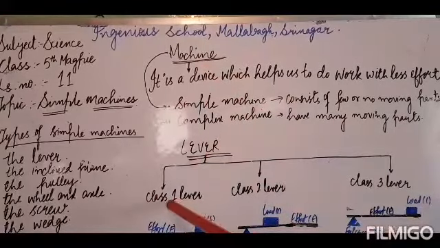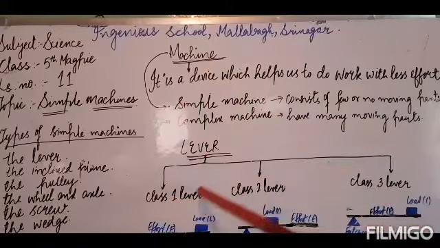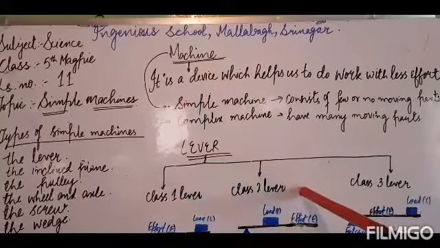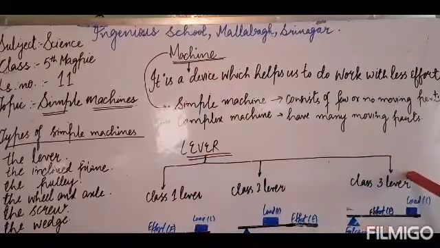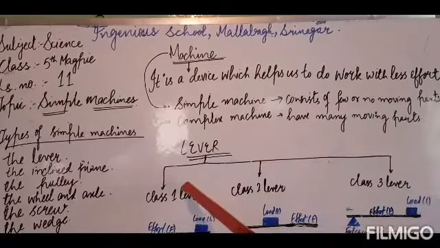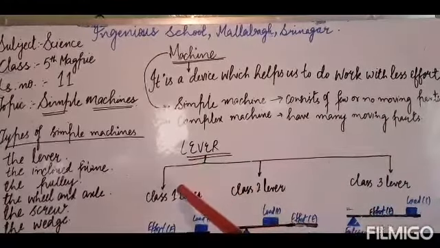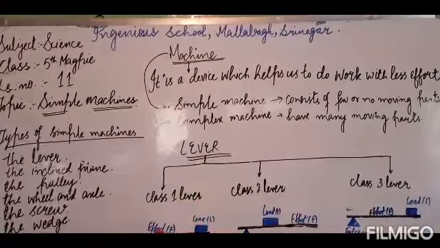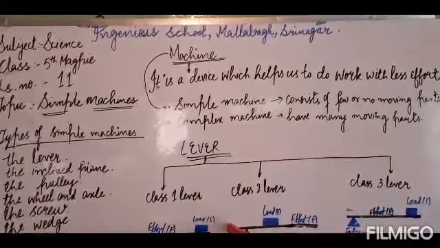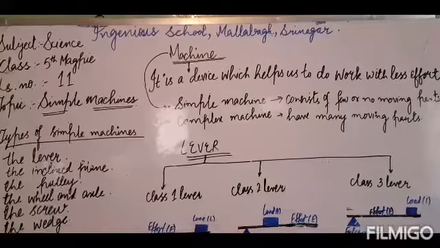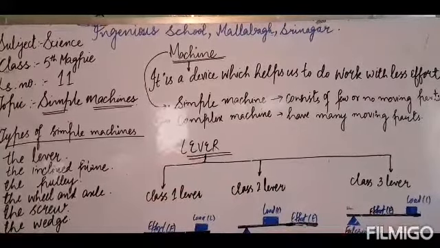Lever, as you can see here, is of 3 types: class 1 lever or first class lever, class 2 lever or second class lever, class 3 lever or third class lever. In a class 1 lever, the fulcrum, or the fixed point, lies between the effort and the load.